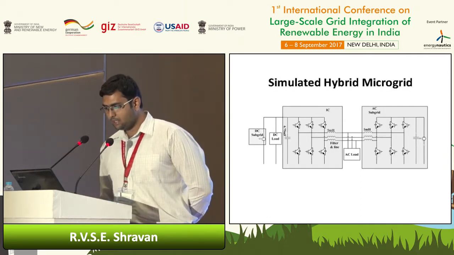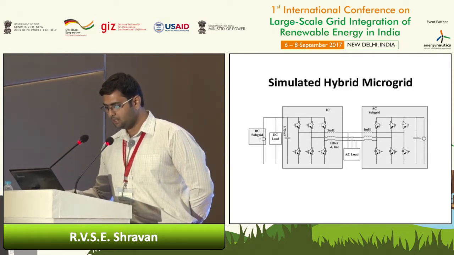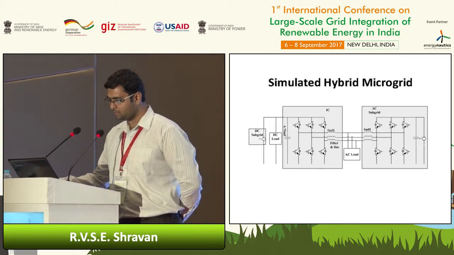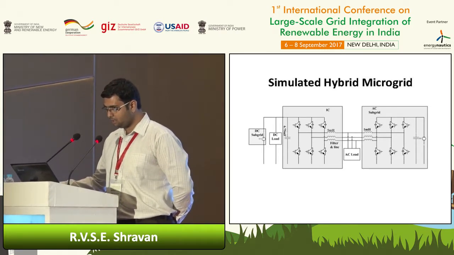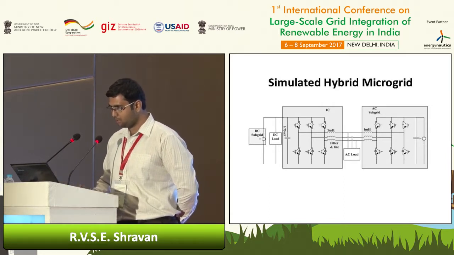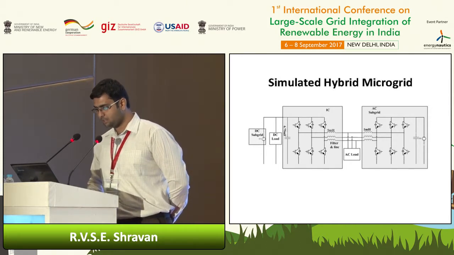This is my simulated hybrid microgrid. It has an AC subgrid and a DC subgrid, both connected through a 3-leg converter, the interlinking converter. We need to control the switches of this interlinking converter in order to have our required power sharing. The control technique used here is the vector control technique.